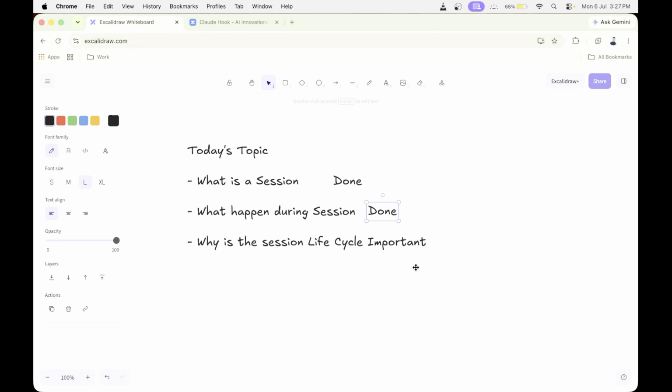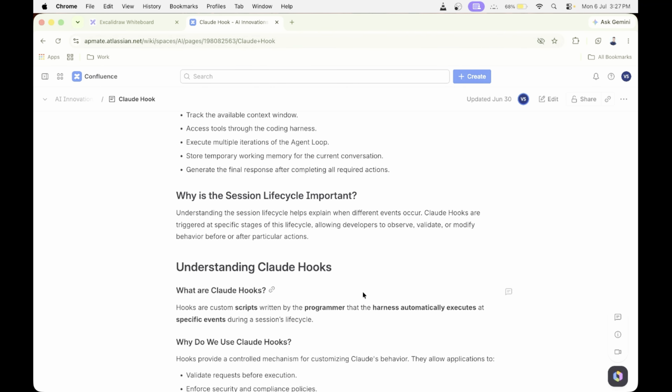Now we start understanding why the session life cycle is important. Understanding the session life cycle is important because it explains how Claude processes a request from beginning to end. Most importantly, it helps developers understand when different events occur during a session. This is where Claude hooks become powerful. Hooks are triggered at specific stages of the session life cycle. Developers can use them to observe, validate, or modify Claude's behavior before or after certain actions take place.